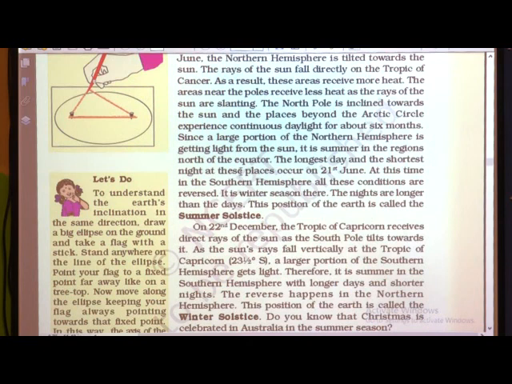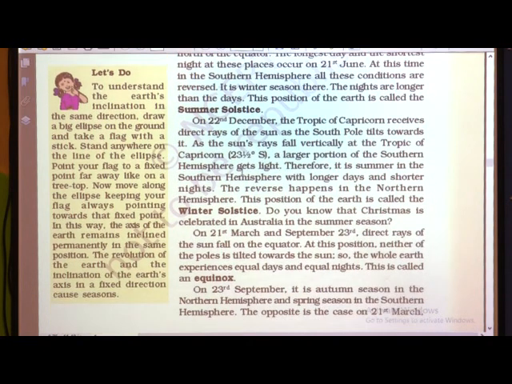Now, we will see what is winter solstice. On 22nd December, the Tropic of Capricorn receives direct rays of the sun as the south pole tilts towards it. As the sun rays fall vertically at the Tropic of Capricorn, that is 23.5 degrees south, a large portion of the southern hemisphere gets lighted.